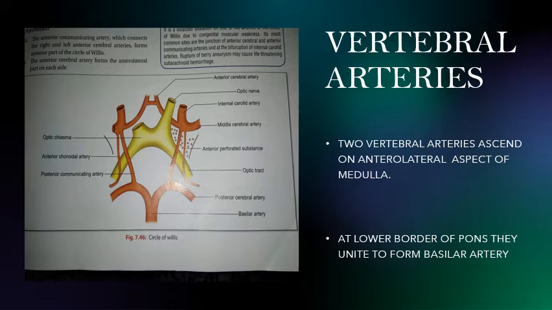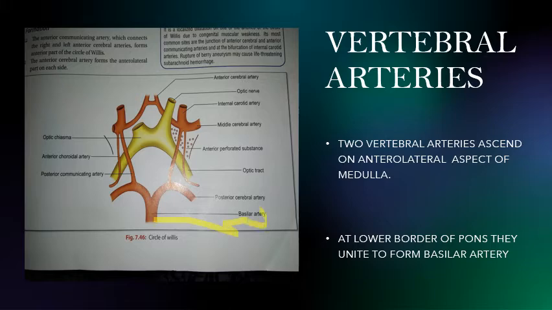Now talking about the vertebral arteries, you have to understand two vertebral arteries ascend on anterolateral aspects of medulla. At the lower border of pons, they unite to form basilar artery.